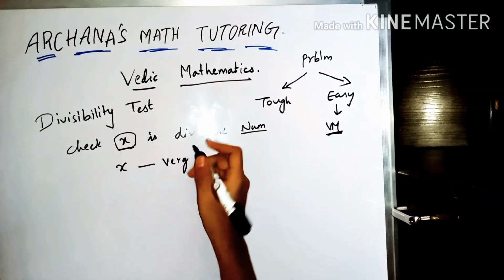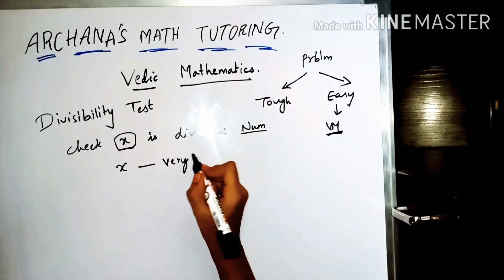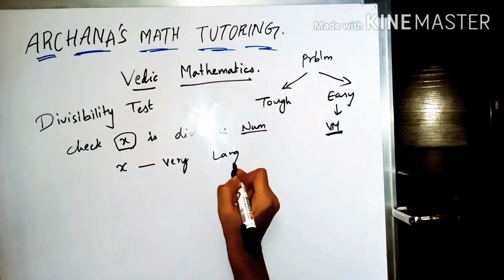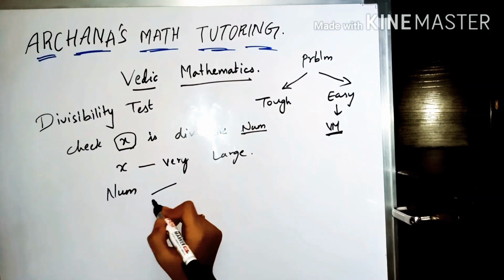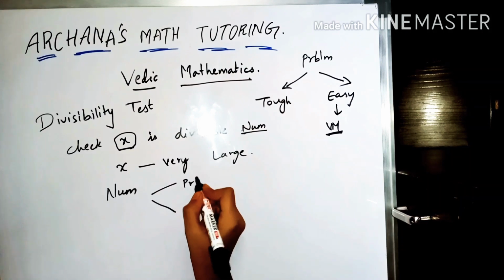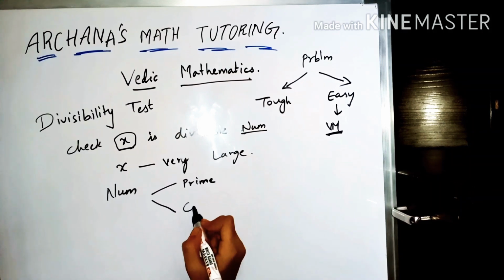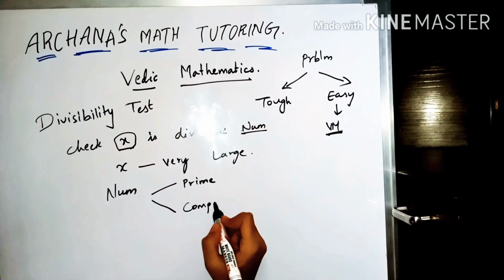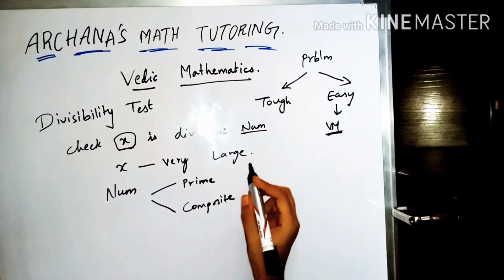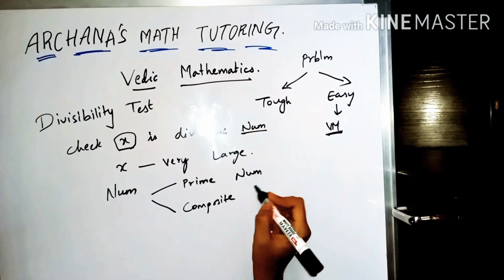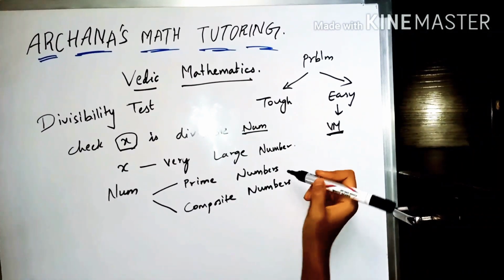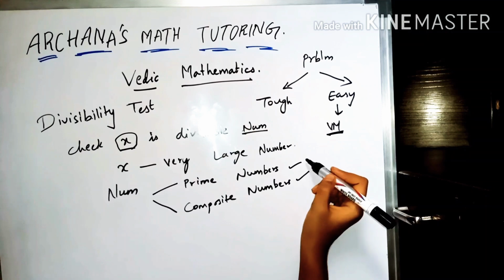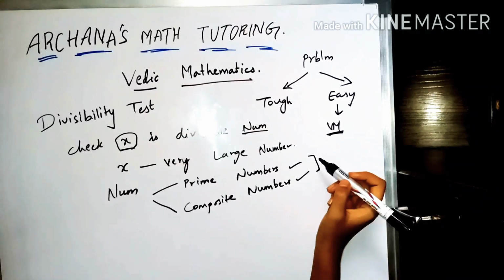The numbers they give are very large numbers, and numbers are of two varieties: prime numbers and composite numbers. You can only differentiate numbers into these two types.